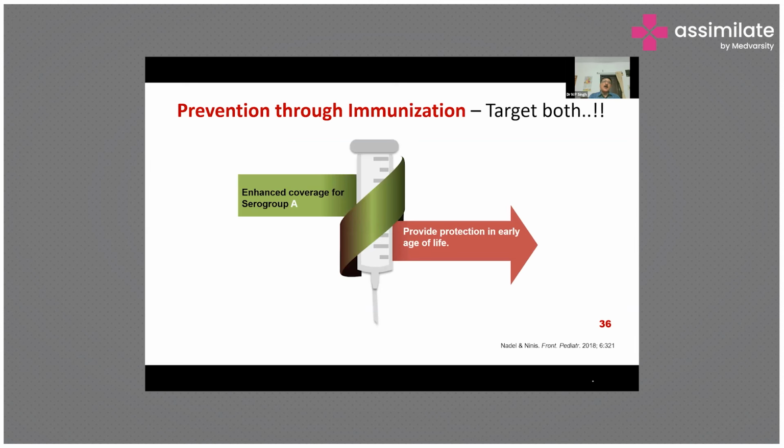So now come to the important part, that is prevention. Prevention through immunization. We know that a vaccine is there, and the vaccine is the definite source of prevention. So now, two concerns: one is prevention from the specific serogroup, and second is protection in the early age group. To achieve the desired outcome, we need to provide immunization with a vaccine that not only provides protection in early age of life, but also reduces transmission or carriage if given in the adolescent age group, because I told you that adolescents are the most common spreaders of this disease. So the target should be the early infant, and also the adolescent group.